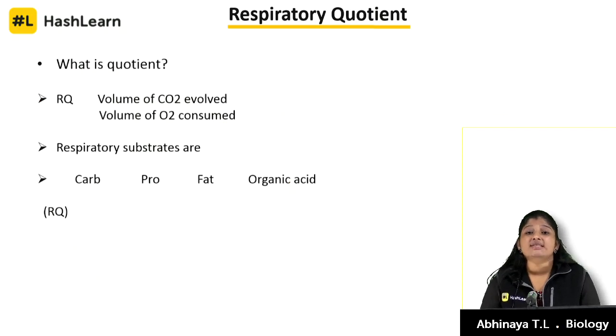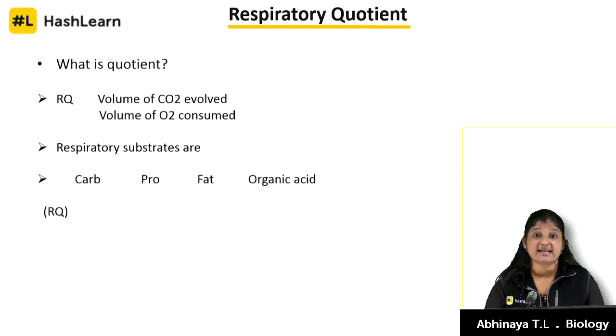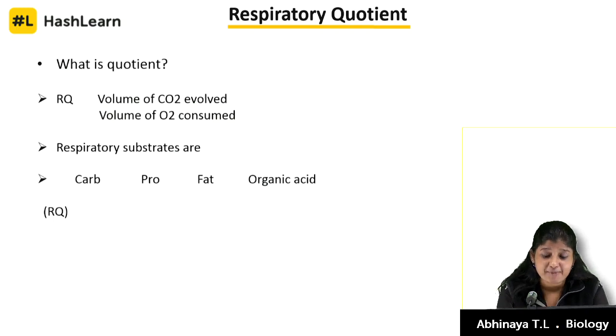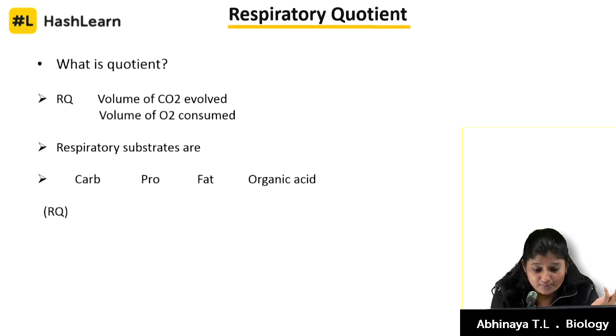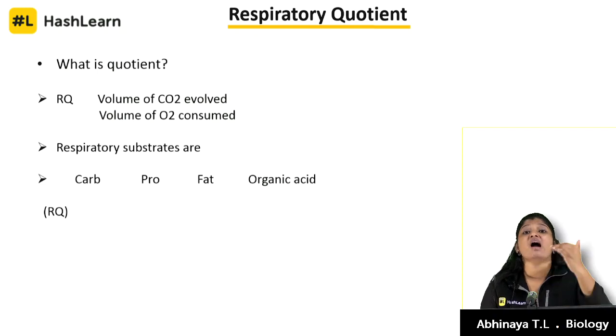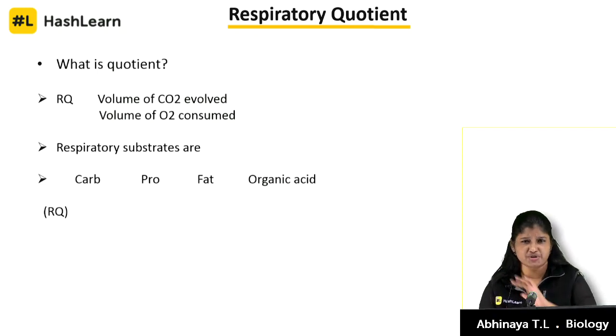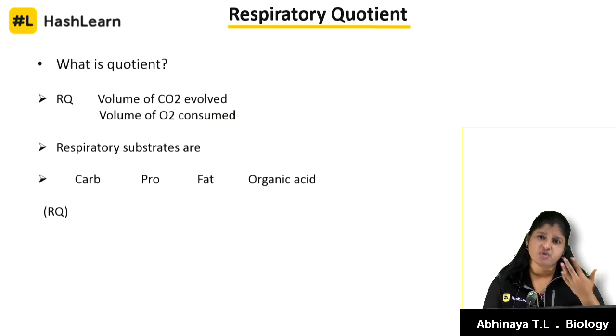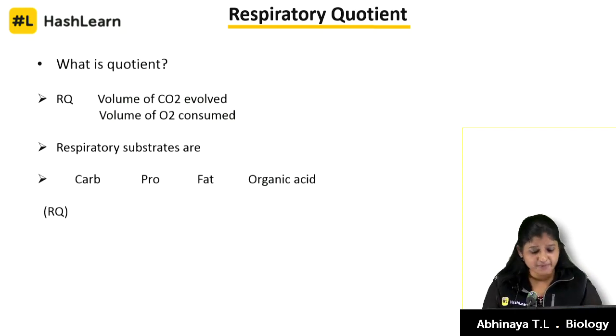Yes kids, we are going to start studying respiratory quotient. We'll be saying it as RQ throughout this class. What is a quotient? If you know about it, please put it in the comments. If not, I'm here, I'll help you out. A quotient is a result or an amount obtained by dividing a quantity by another quantity. If you want to know much more about it, Google it, you'll find it out. This is just to start off what a quotient is.